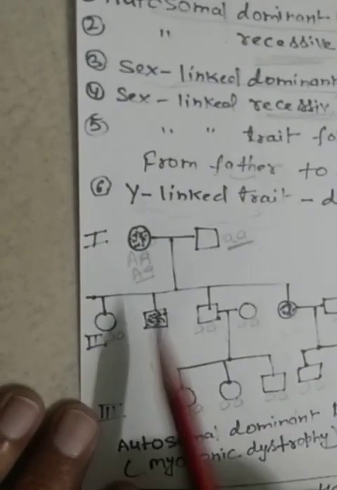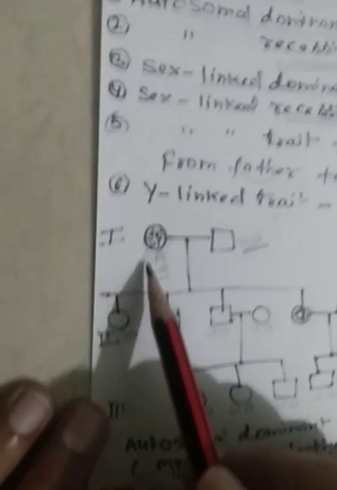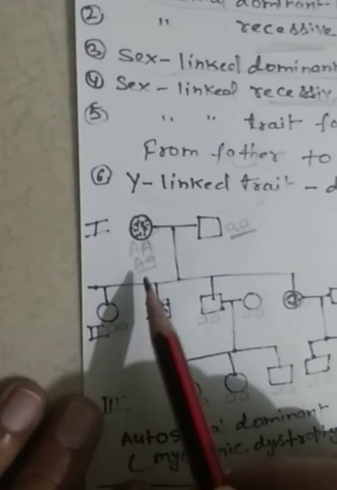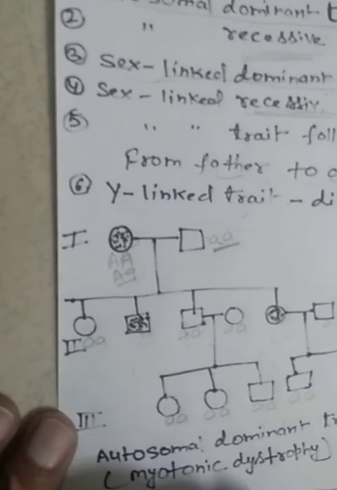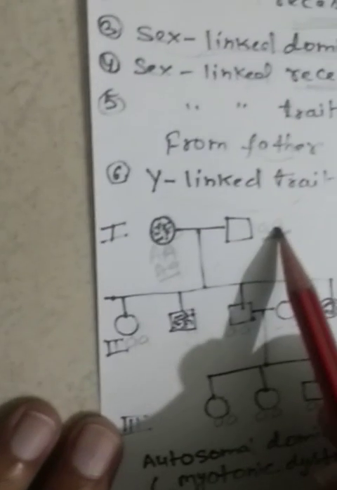Now we are left with the affected individuals. Because this is a dominant trait, and a dominant trait can appear in both the homozygous and heterozygous conditions, their genotype will be either capital A capital A or capital A small a. Suppose their genotype is capital A capital A and they marry a person with the homozygous recessive genotype.